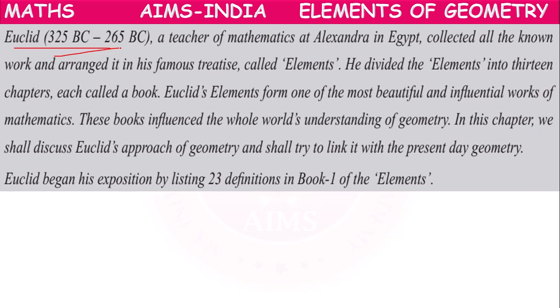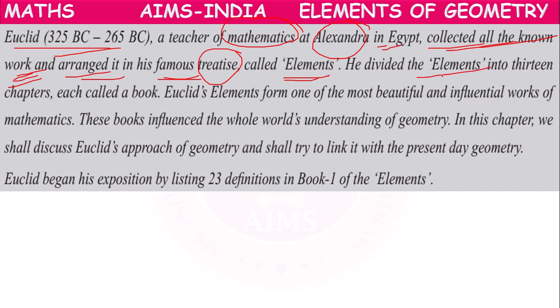Euclid was a teacher of mathematics at Alexandria in Egypt. He collected all the known work, whatever information previous mathematicians had gathered, and arranged it in his famous treatise called Elements.